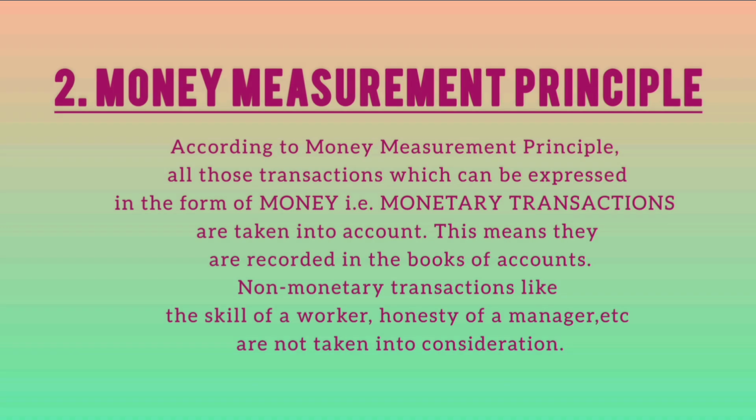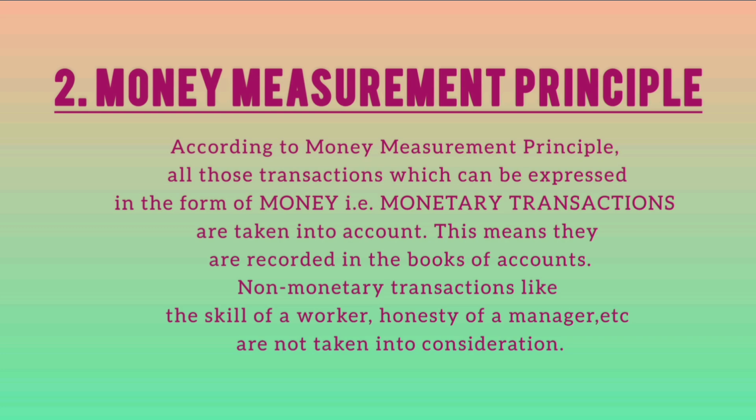Moving to our next principle, money measurement principle. According to money measurement principle, all the business transactions which can be expressed in the form of money, that is, all the monetary transactions, are recorded in the books of accounts. They are taken into account.